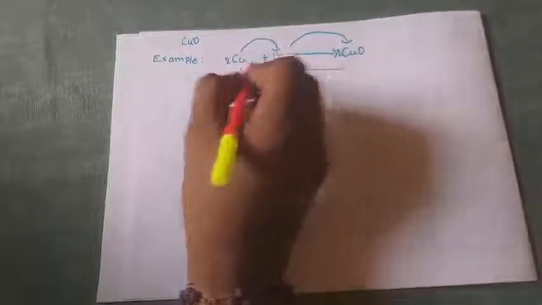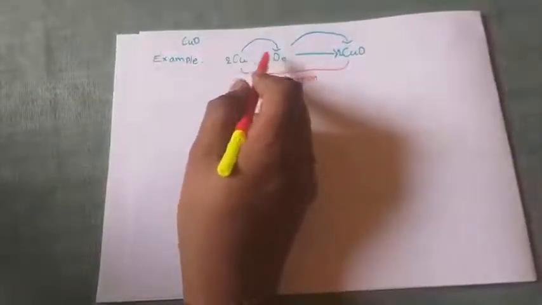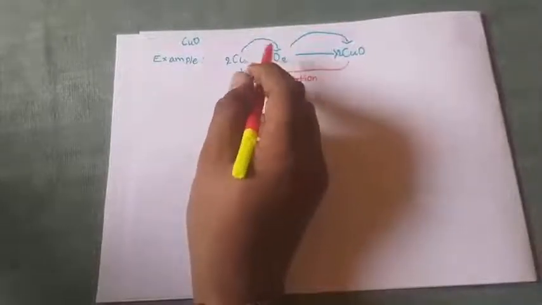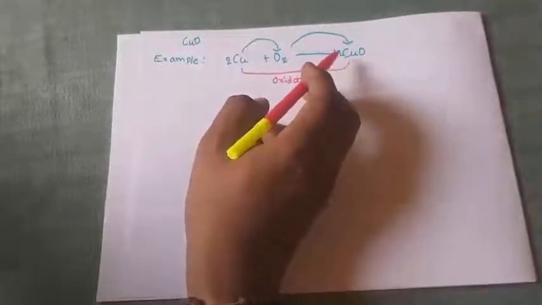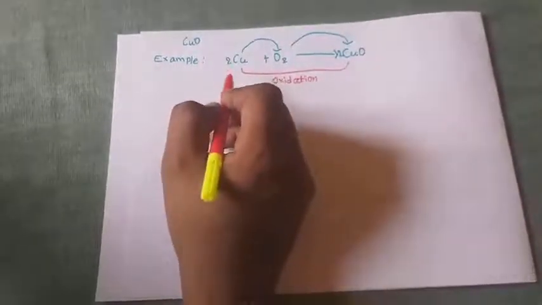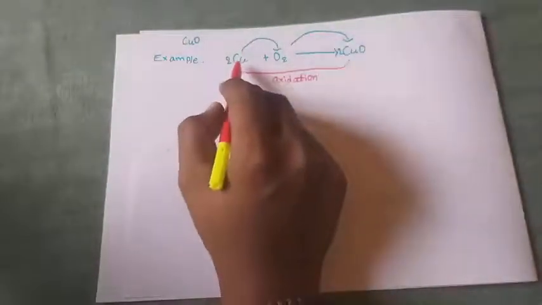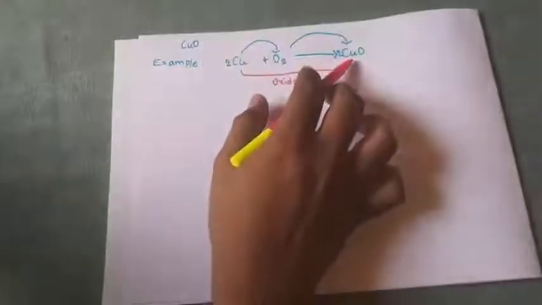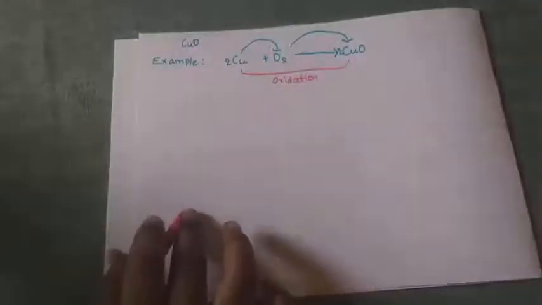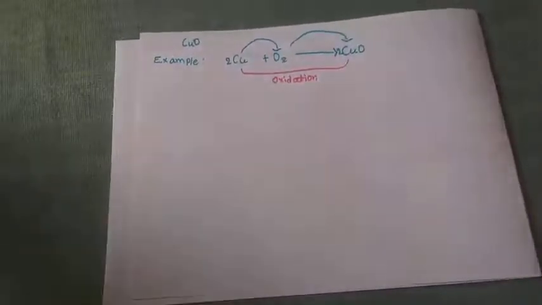How is this one oxidation? Because copper is gaining oxygen. When copper gains oxygen, then it forms copper oxide. Hence, we will state copper is oxidized. Copper is oxidized to what? Copper oxide, or the oxidation of copper is taking place to copper oxide. This is one simple example of an oxidation reaction.